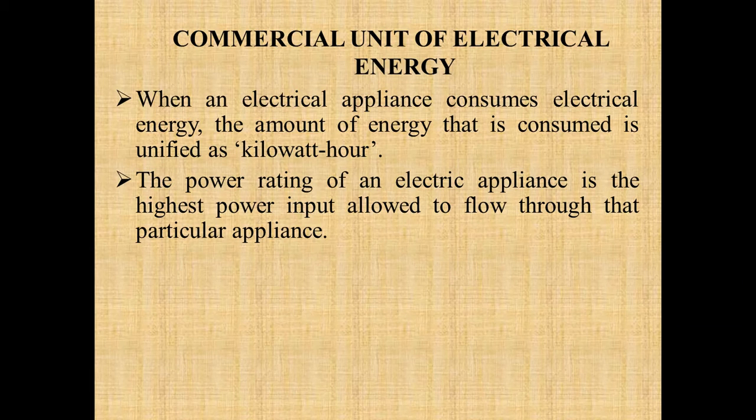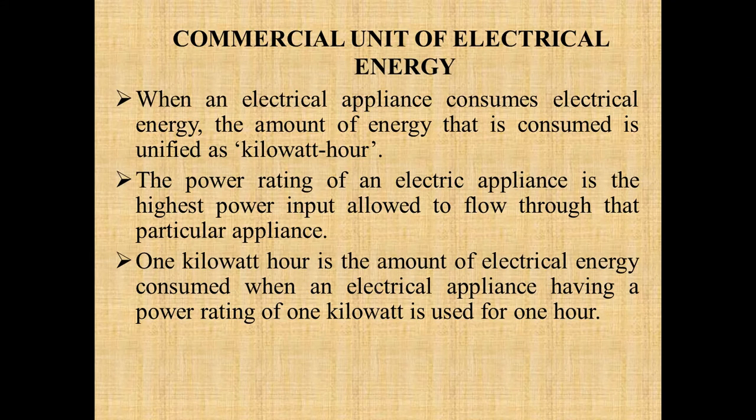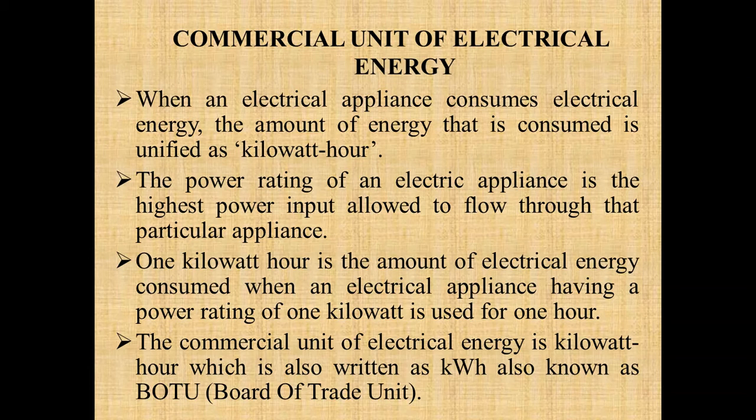The power rating of an electrical appliance is the highest power input allowed to flow through that particular appliance, and 1 kilowatt hour is the amount of electrical energy consumed when an electrical appliance having a power rating of 1 kilowatt is used for 1 hour. For example, suppose you have an electric iron at your home and its power rating is 1 kilowatt. If you use it continuously for 1 hour, it will consume electrical energy equal to 1 kilowatt hour.